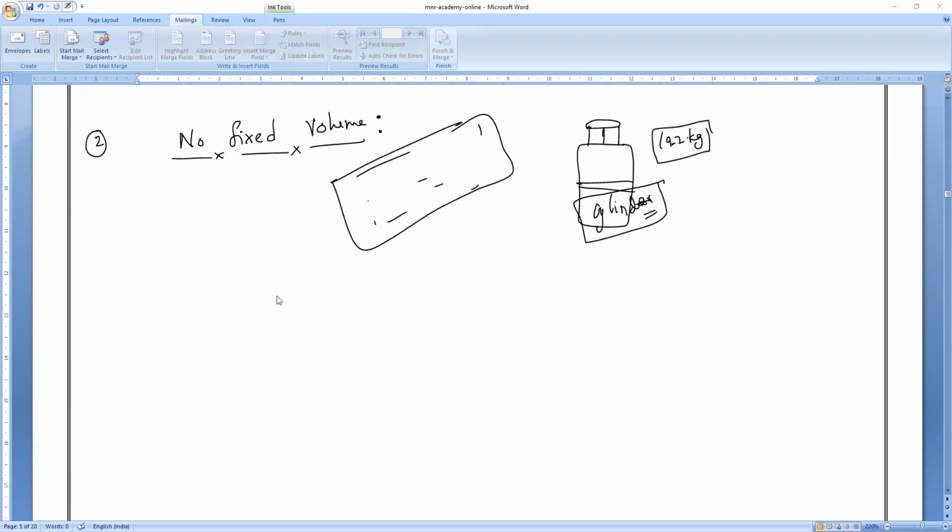The gases do not have fixed volume. Why, guys? Because the particles have high kinetic energy. They do not have any kind of fixed volume. Particles can go anywhere and occupy whatever space you provide. So gases do not have fixed volume.